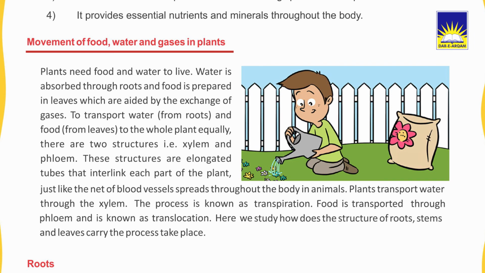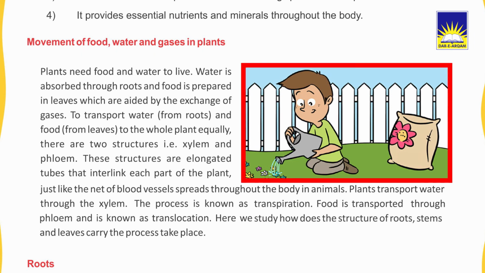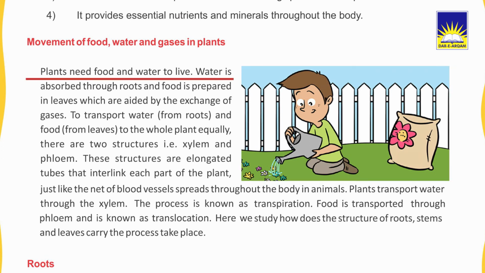Movement of food, water, and gases in plants. You can see in the picture that a boy is watering the plants. Plants need food and water to live. Water is absorbed through roots and food is prepared in leaves, which is aided by the exchange of gases. To transport water from roots and food from leaves to the whole plant equally, there are two structures, xylem and phloem. These structures are elongated tubes that interlink each part of the plant.